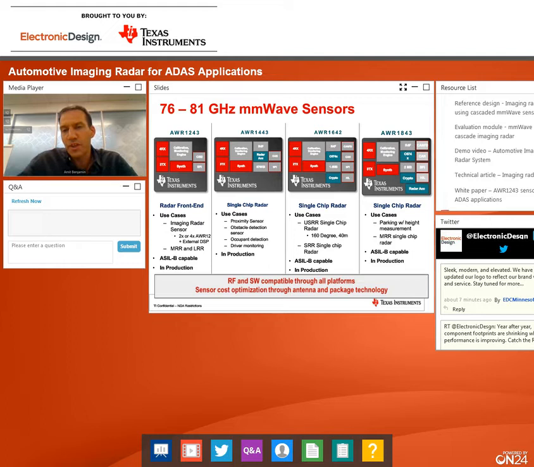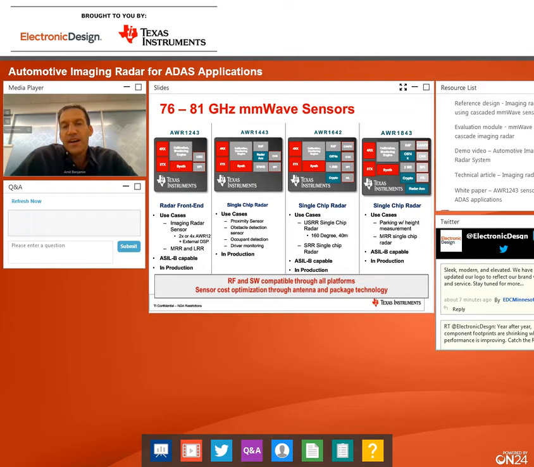TI is the only company today to integrate all the sensor functionality into one device: the RF front end, the DSP, the safety MCU, the embedded memory, the radar accelerator, and the crypto accelerators, everything integrated into one device.